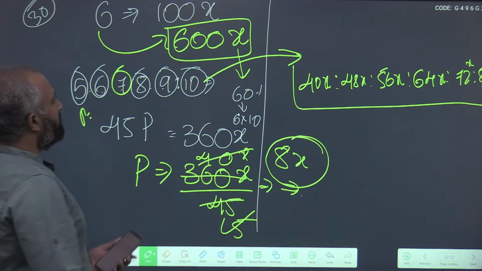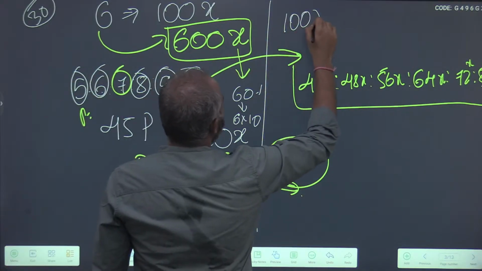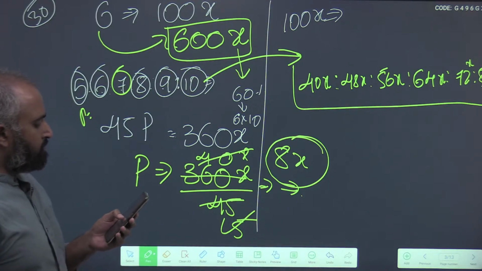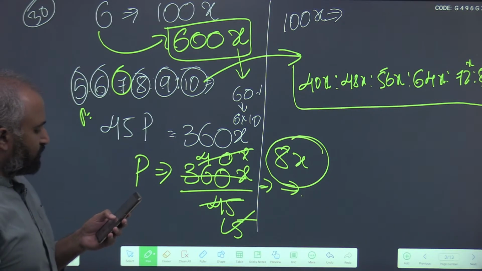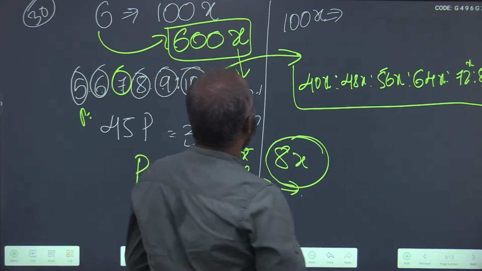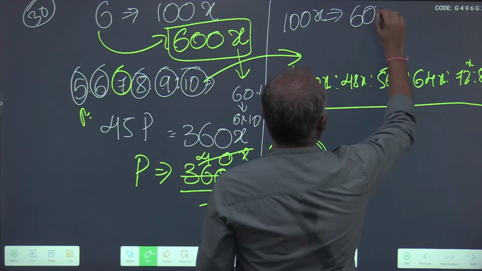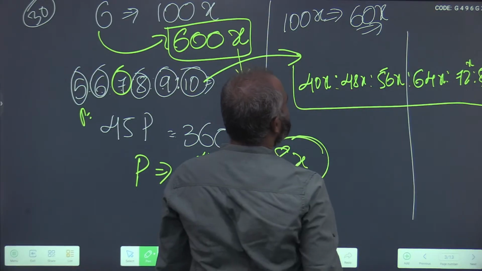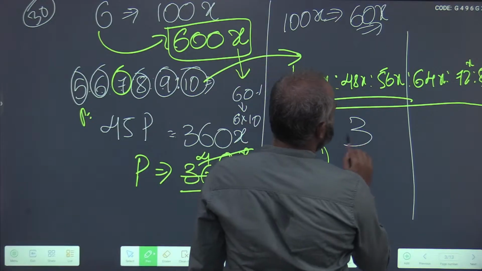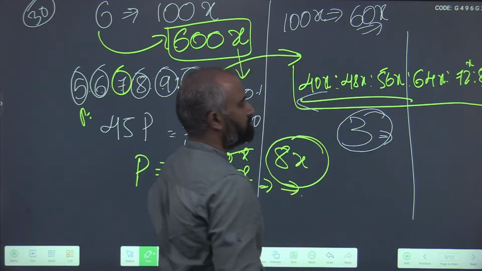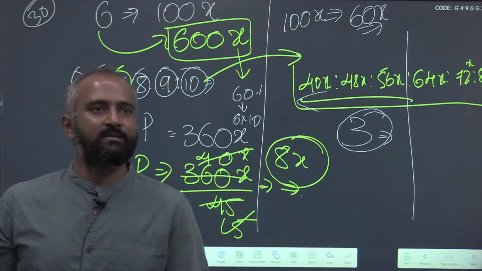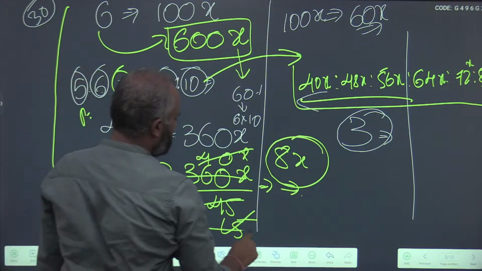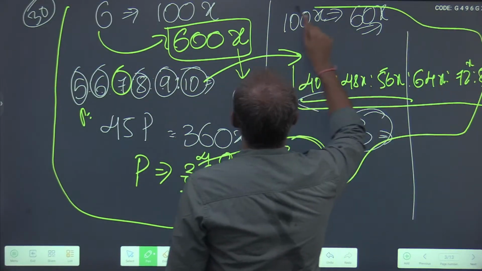Each question paper is 100x. The question is finally asking, in how many of these papers did he score less than 60% of the maximum mark? 60% of 100x is 60x. In how many papers has he scored less than 60x? It is 3 papers. So the answer is 3. This is the plain way.